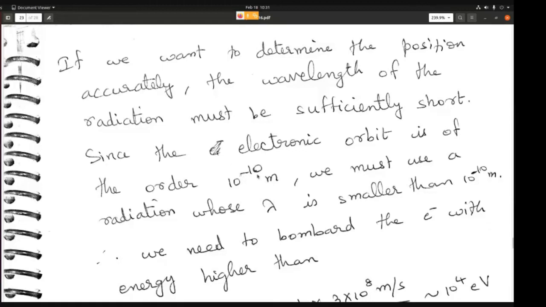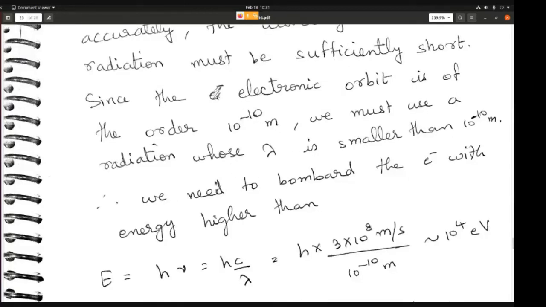Now let's calculate the energy. If the wavelength is, let's say, 10 power minus 10 meter, then what will be the energy? Energy is given by the formula hc by lambda. So h into 3 into 10 power 8 meter per second divided by 10 power minus 10 meter. If you put the value for h, which is Planck's constant, this turns out to be around 10 power 4 electron volt. 10 power 4 electron volt is very high energy actually.